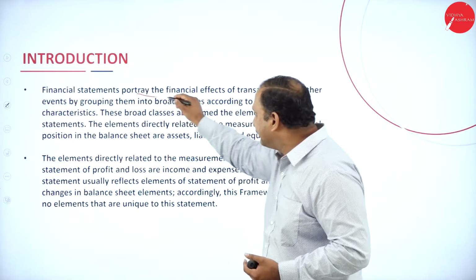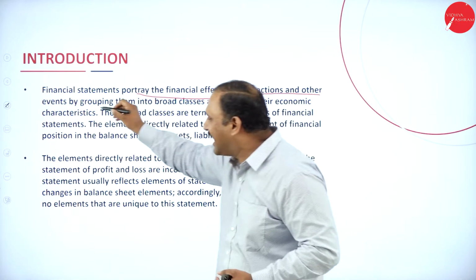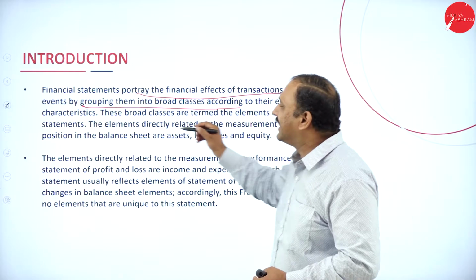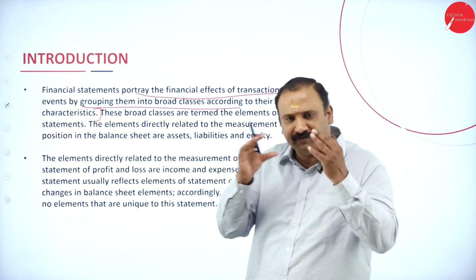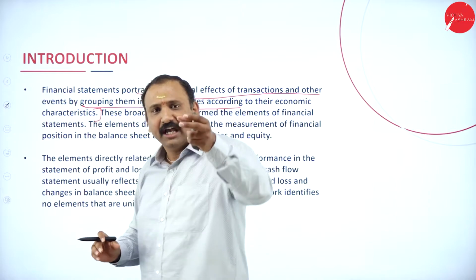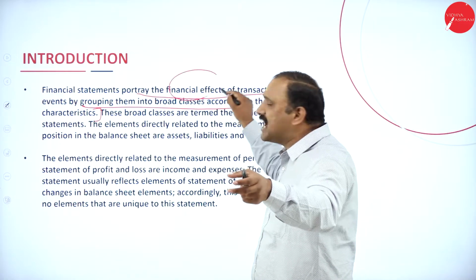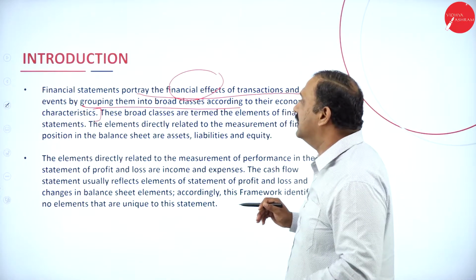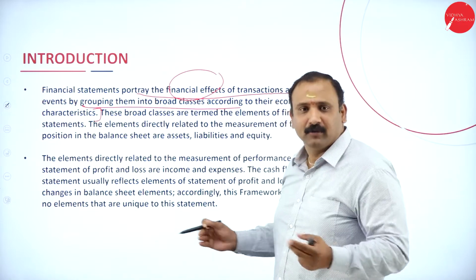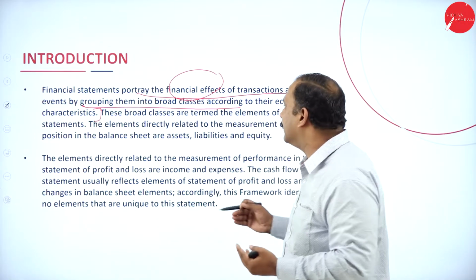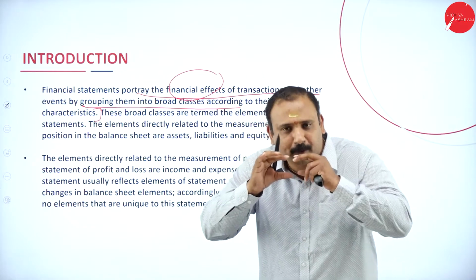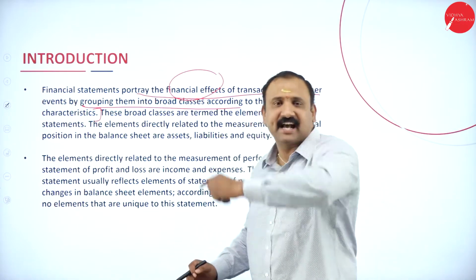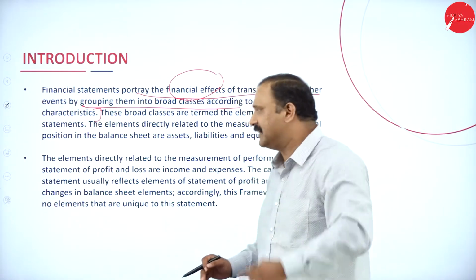Now, they portray the financial effects of transactions and other events by grouping them into broad classes according to their economic characteristics. Something really fantastic to understand. Why? Because they portray the financial effects caused by transactions and events, by grouping them. When we start grouping it all together into broad classes, we put them under broad segmentation in order to understand the various characteristics and interpretation of the financial statement.